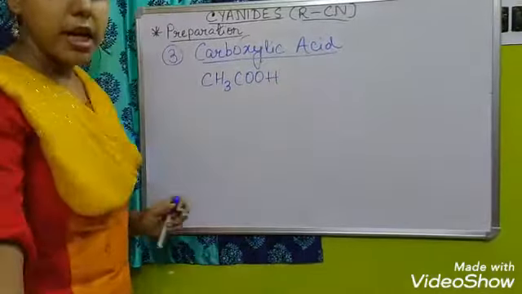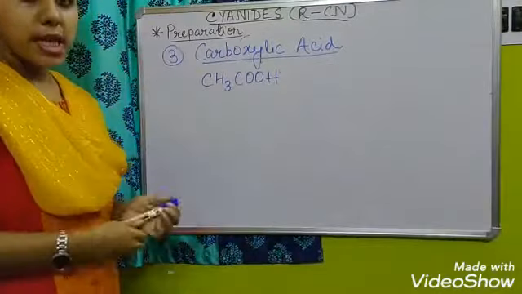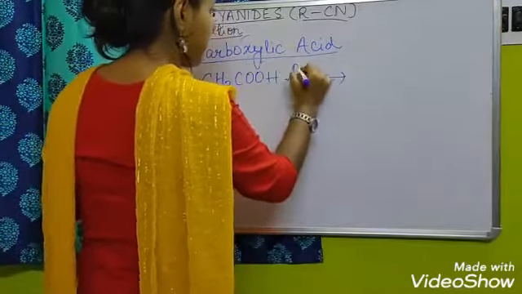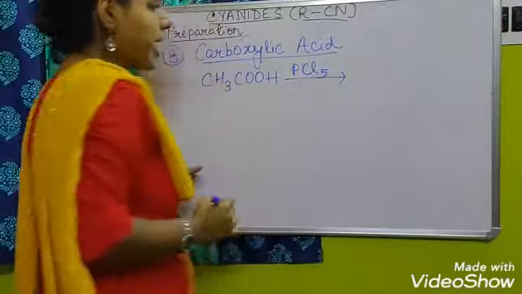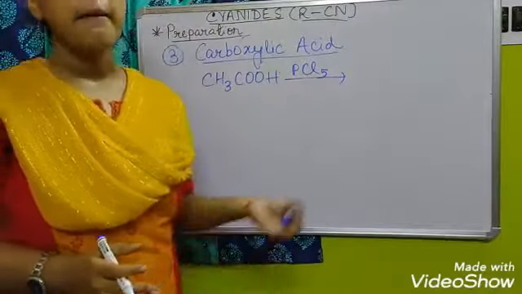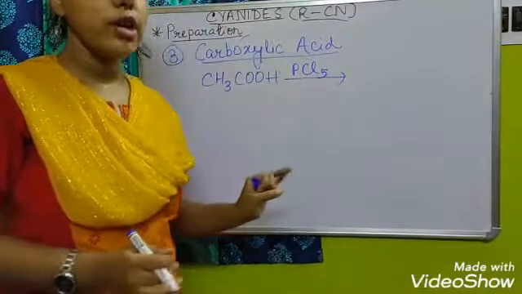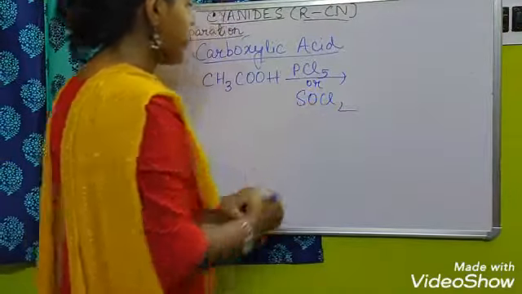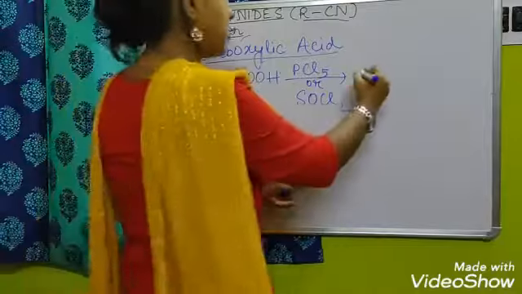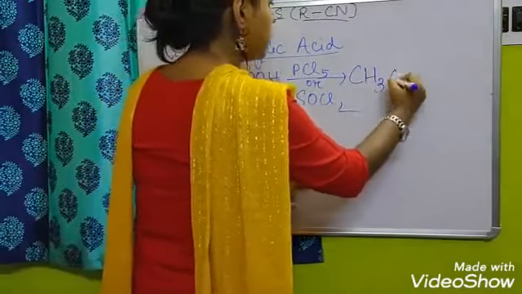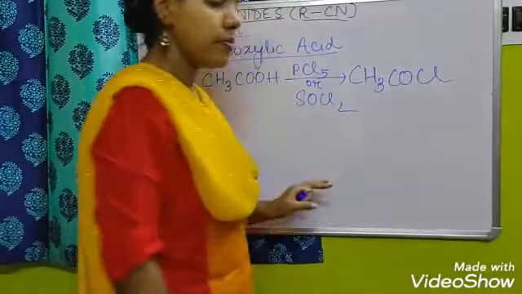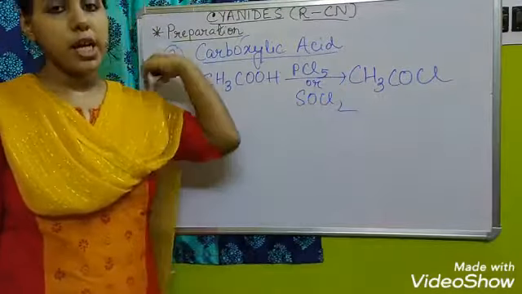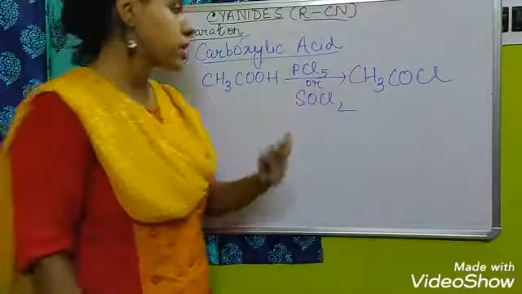In this method, first you have to take the carboxylic acid compound, then add any chlorinating agent like PCl5 or thionyl chloride, SOCl2. After reaction it will make CH3COCl, that means acid chlorides. Acetyl chloride will be formed here, CH3COCl.